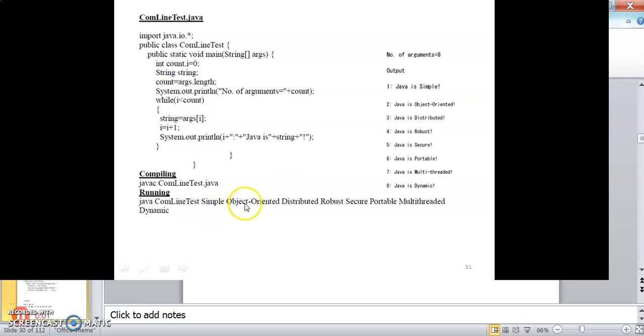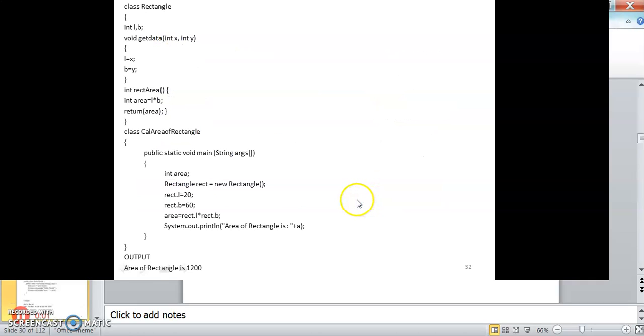These are the arguments numbered from 1 to 8: simple, object oriented, distributed, robust, secure, portable, multi-threaded, dynamic. While running, it will display all the properties of Java. Total 8 arguments are there.